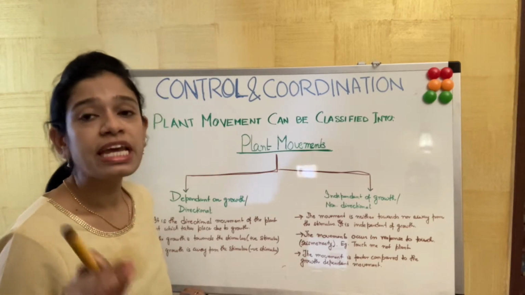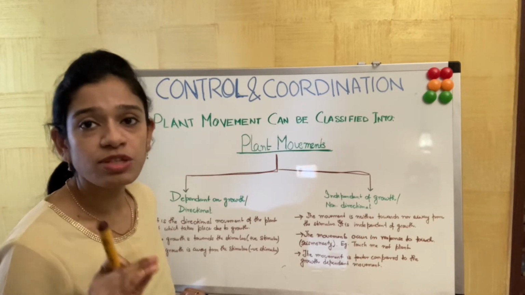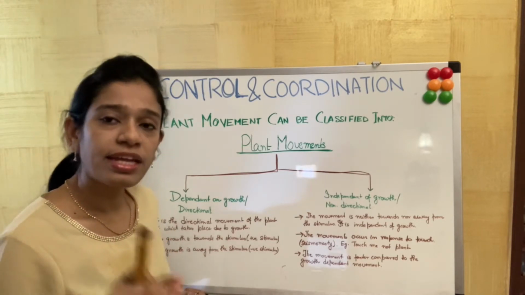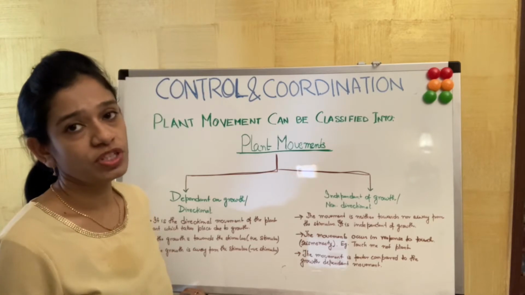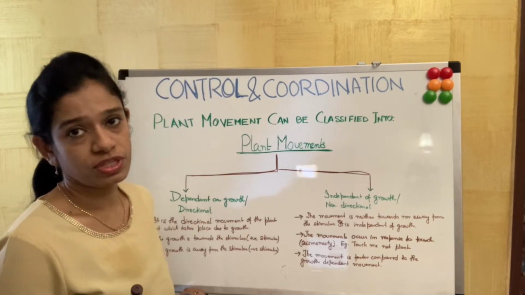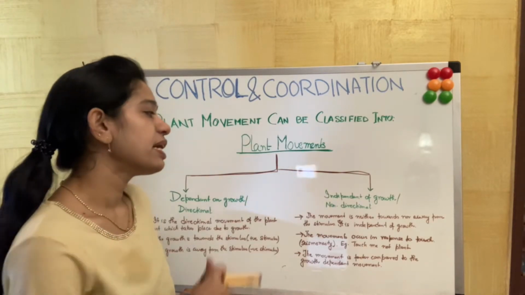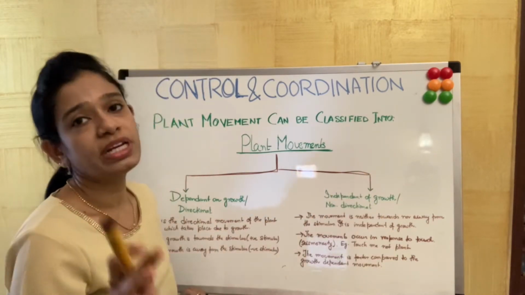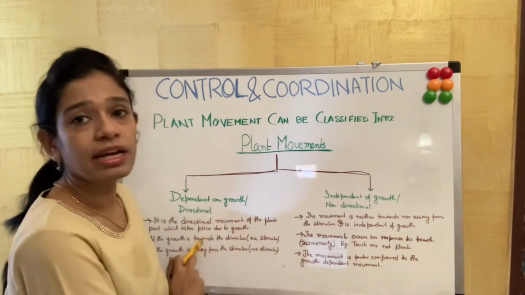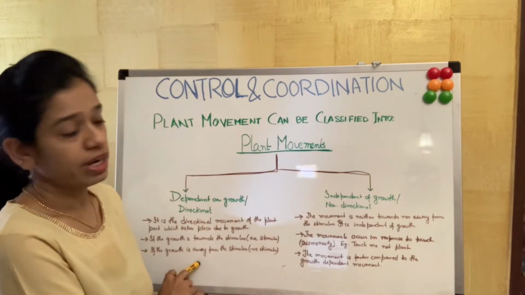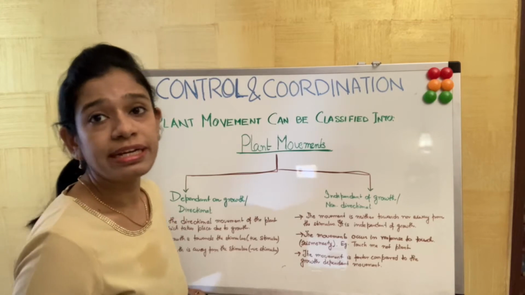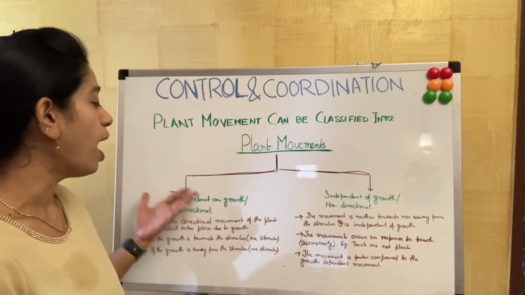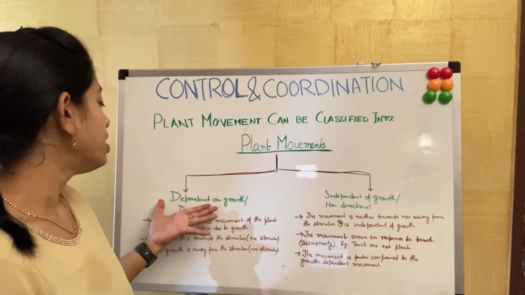So what is it? It is just showing an instantaneous plant movement. It does not show any growth movement, and it is not at all in the direction of the stimulus or against the direction of the stimulus. So it is independent of growth and it is non-directional, but the movement is quite faster compared to this movement, which is dependent on growth, or it is a particular directional growth. Okay, then we'll move to what is dependent on growth.